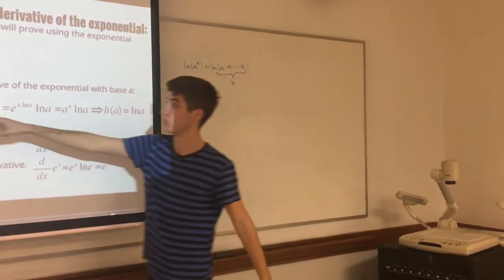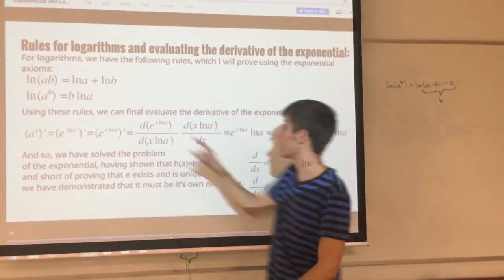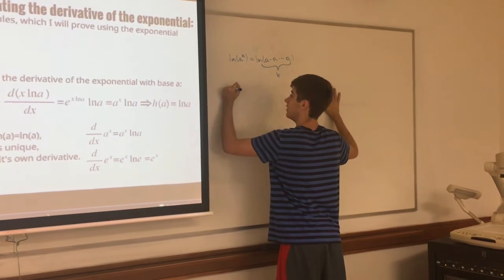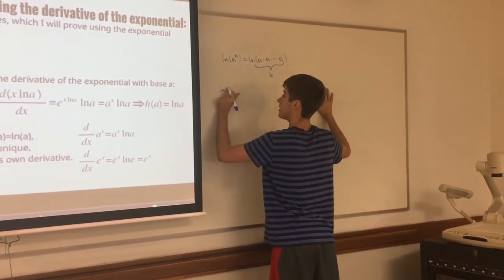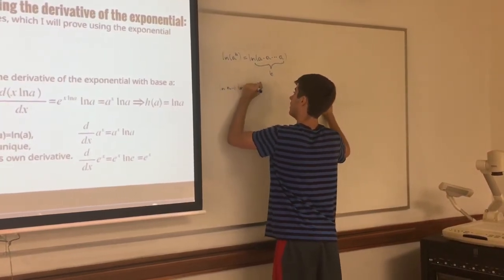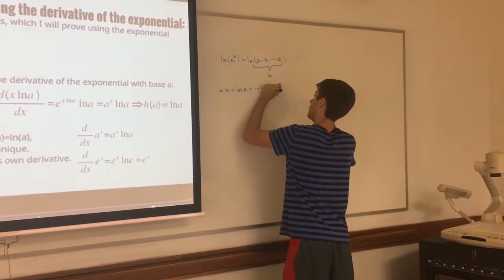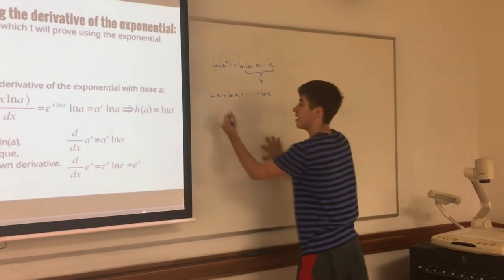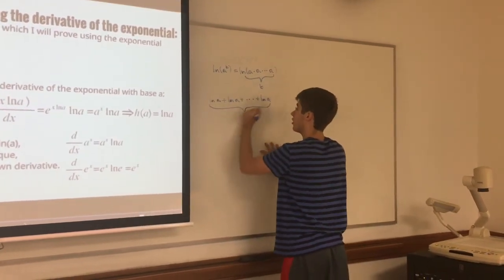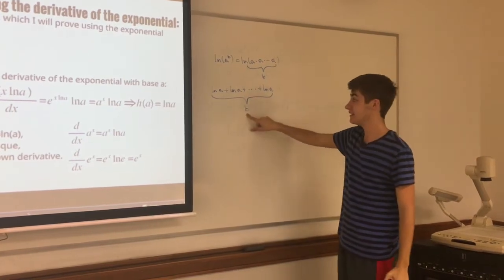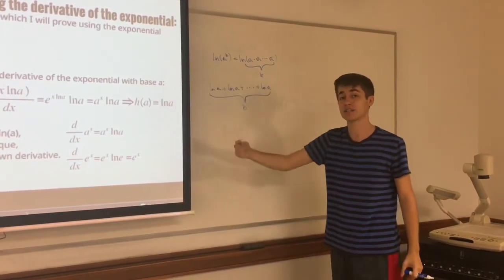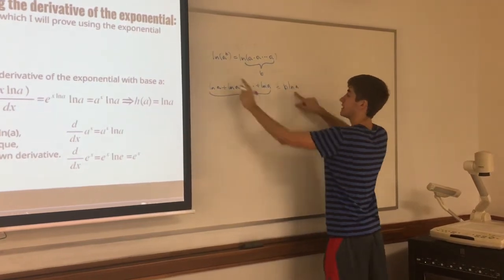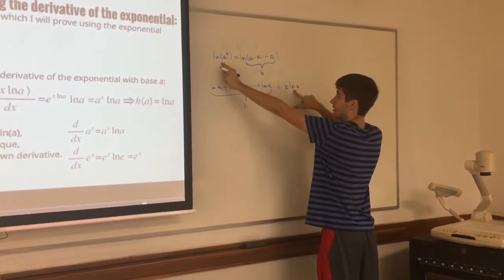And given that we have this rule, that we can split it up into sums, I can write this as a sum of the natural logs of a. So just writing the natural log of a a bunch of times, and we see that because it's a multiplied by itself b times, we can write this as a sum that is b terms long. And because it's the natural log of a added to itself b times, this is simply b times the natural log of a. And so we have demonstrated the rule, they are equivalent.